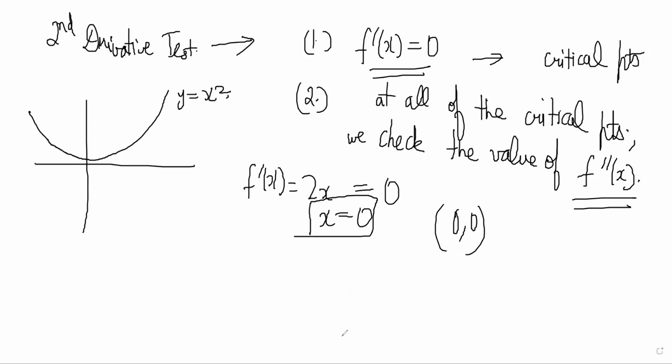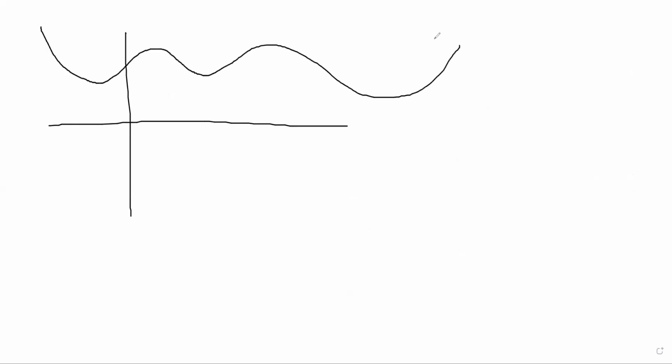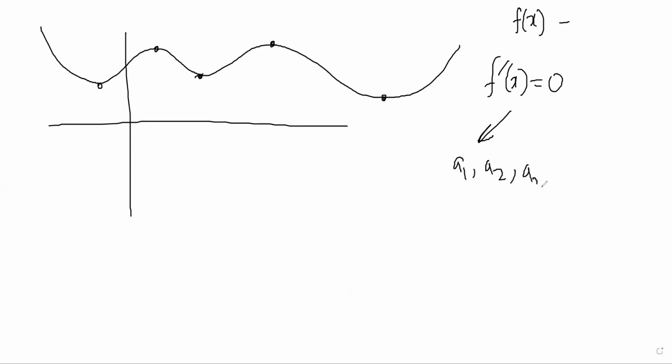Let's take an example, some function like this. If my function is f of x and I want to first find my critical points, I do f dash x is equal to 0. Let's say that becomes 0 at one point here, one point here, and so on, so it is a1, a2, a3, a4, a5.